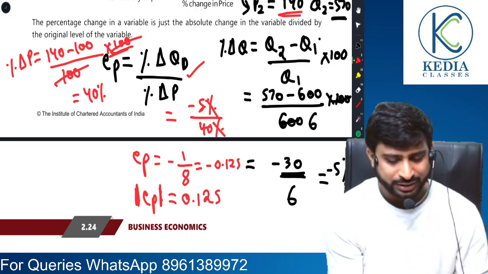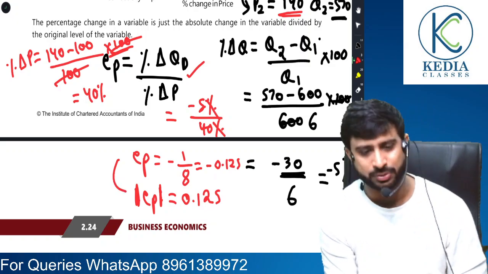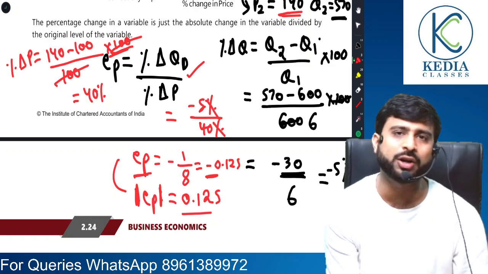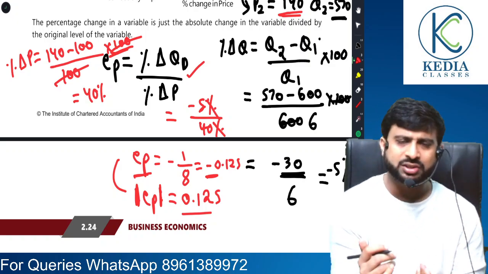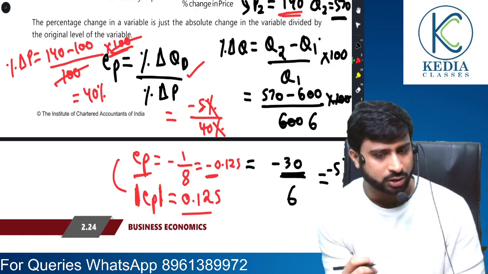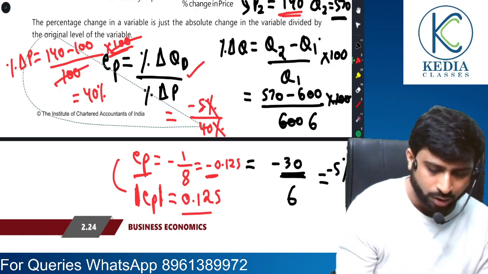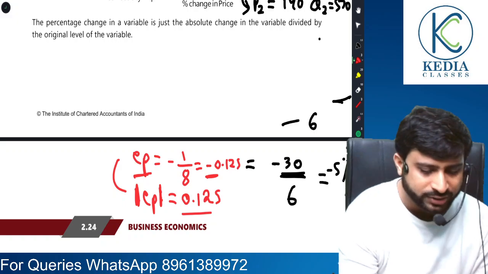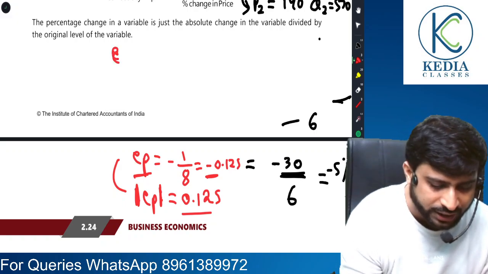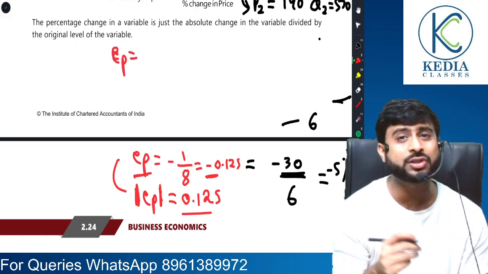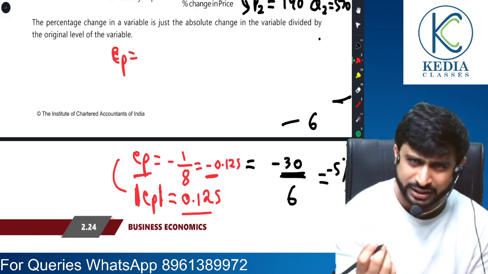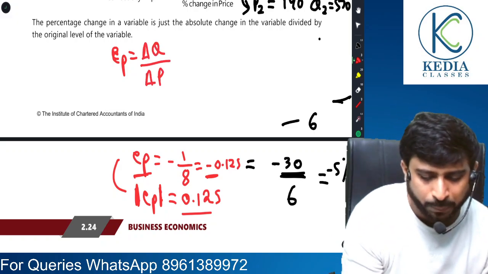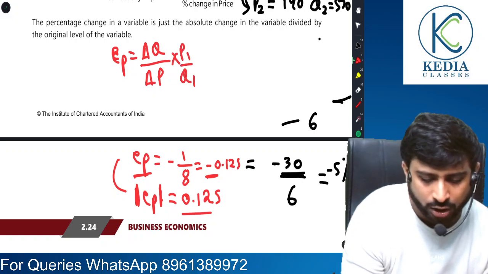Sir, we understand. This way we have been able to understand both the aspects. When we write without modulus, it's negative, and with modulus, it's 0.125. Understood, sir? But sir, you told you will highlight two formulas for us. What is the second one? Okay, let me highlight the second one. Please pay attention, students. As I told you, EP is percentage change in quantity by percentage change in price. Another formula of EP is derived from the same formula only. It is change in quantity by change in price into original price by original quantity.